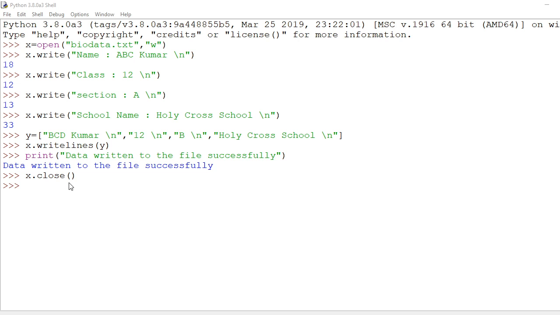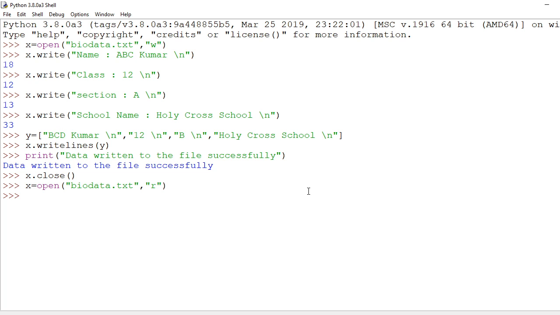For reading, I can open here also. Again I'm writing here x equal to open. See, it all will take time. You need not copy because you need to practice. Okay, done. So see, now what is that? I had opened the file in what mode? Read mode. Done. So now I am going to read one by one.